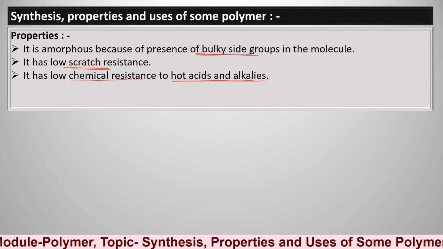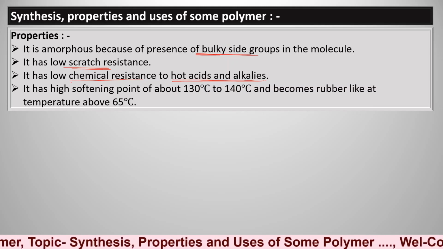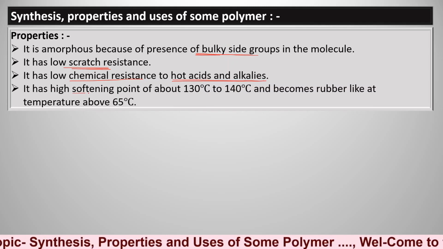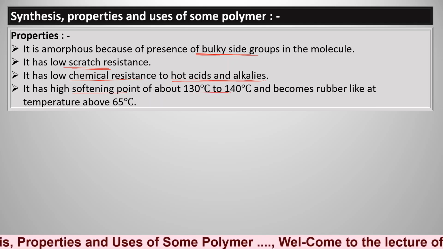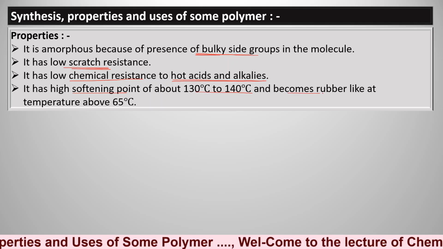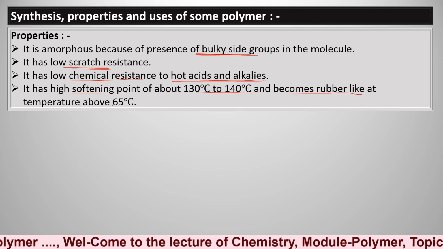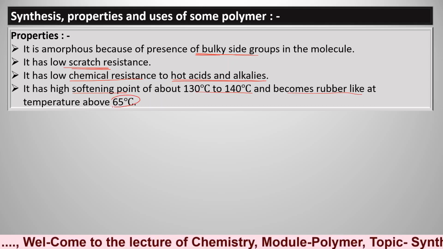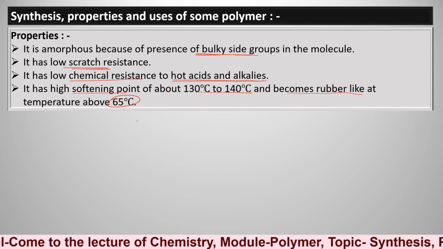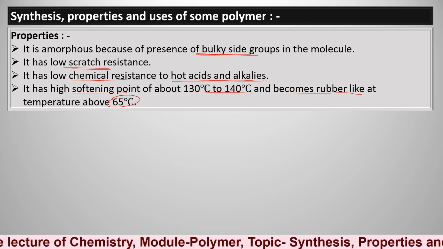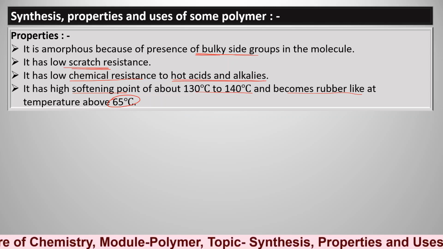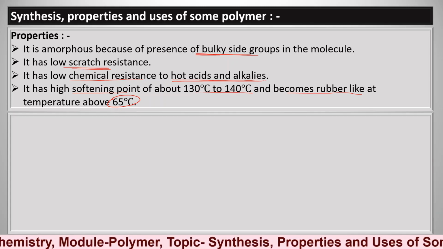It has a high softening point, that is 130 degrees Celsius to 140 degrees Celsius, and becomes rubber-like at temperatures above 65 degrees Celsius. So these are the properties of polymethyl methacrylate, and depending on these properties, its uses are as follows.